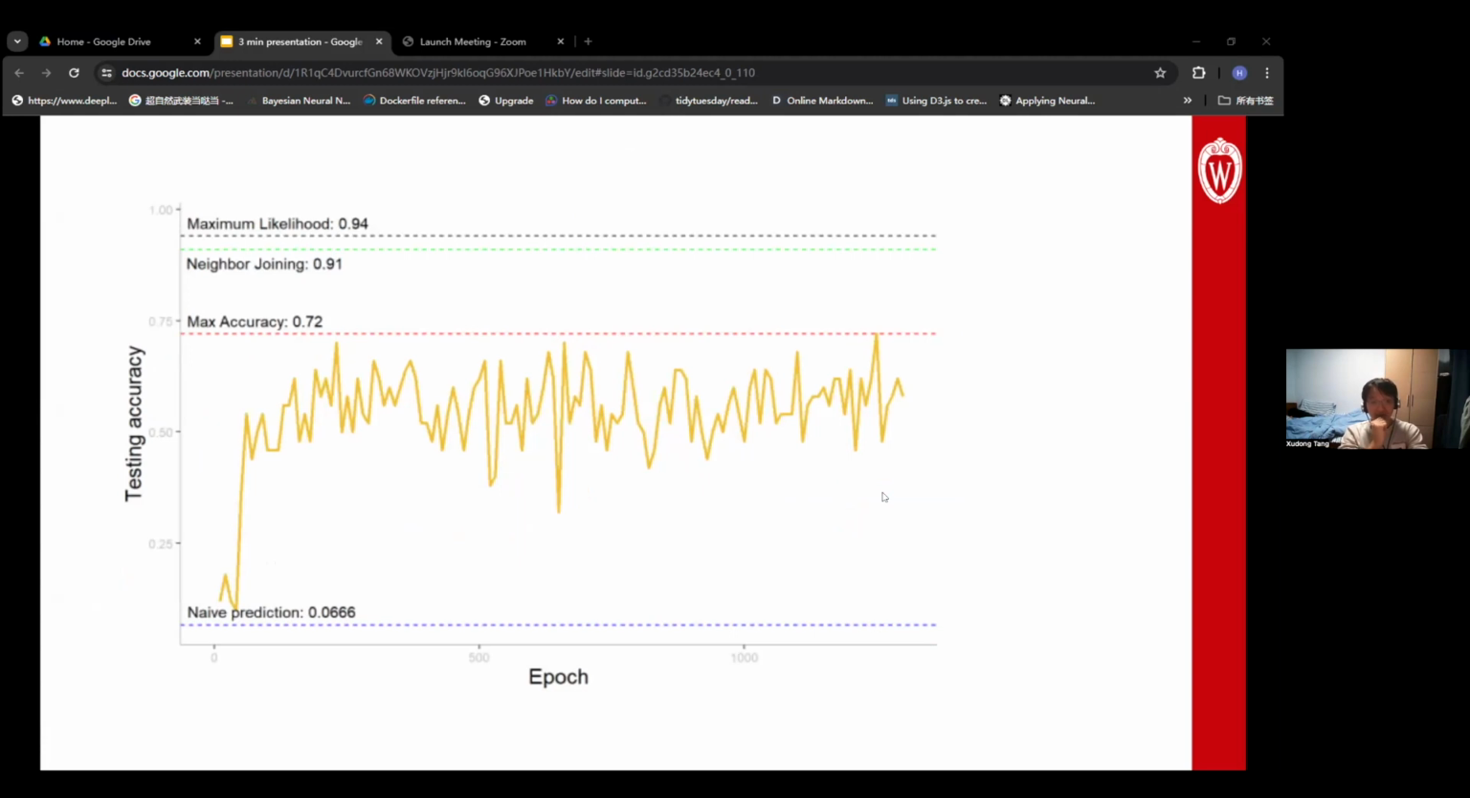I want to point out that our model also works for 5-taxon trees. Even though the performance is much worse than the standard methods, the naive prediction for a 5-taxon tree is only 6%. So this is a much harder problem for a neural network.